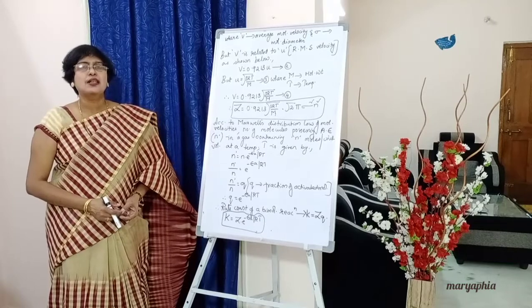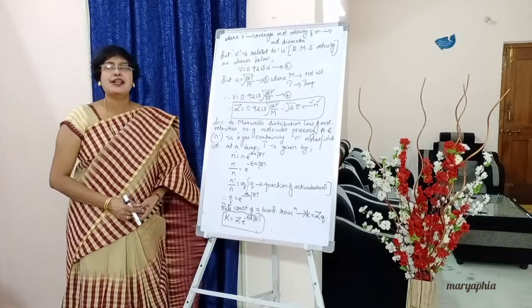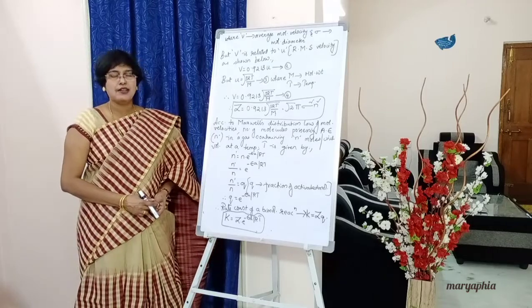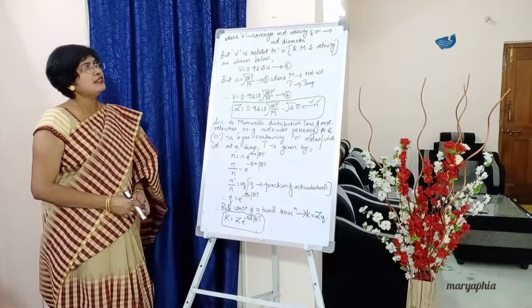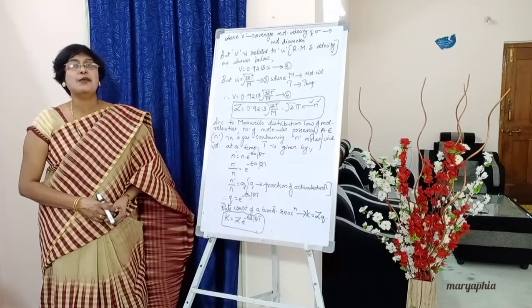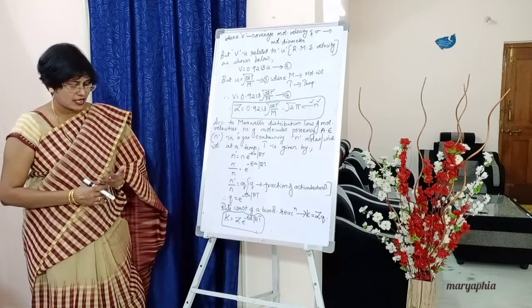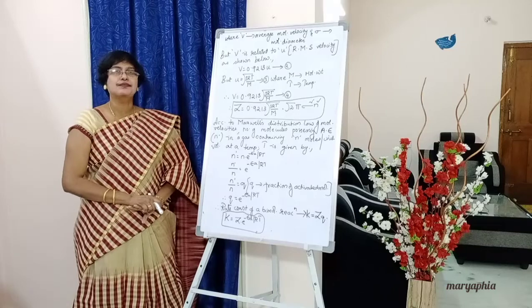Write down, students, where small V is the average molecular velocity and sigma is the molecular diameter.